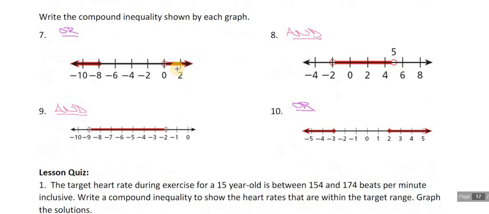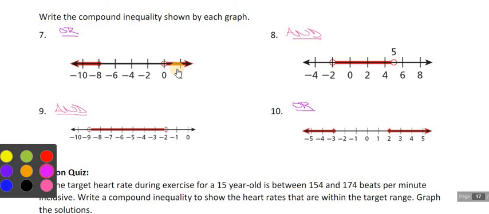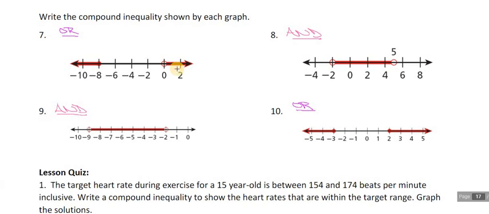Okay, so we'll start with the ors. I'm going to do numbers 7 and 8, and then you'll finish up with 9 and 10. So number 7, I need the word or, so I'm going to start by writing my first inequality, which is going to be, put my variable first, my target number is -8, and it's a less than or equal to -8. Now I have my or.